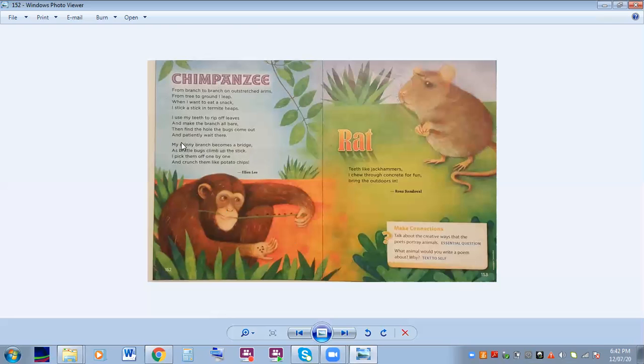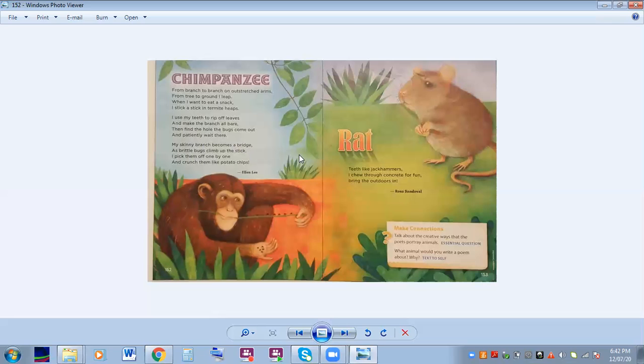Okay, all right, notice here that we have my skinny branch becomes a bridge. It compares a branch to a bridge. This is a metaphor. Okay, it does not use the word like, it does not use the word as. This is a metaphor. Now, what point of view is this poem written from? This poem is written from the point of view of the chimpanzee. The chimpanzee is talking. Okay, so he's telling a story about himself. The chimpanzee is talking, we know that, because he uses the words I and my.